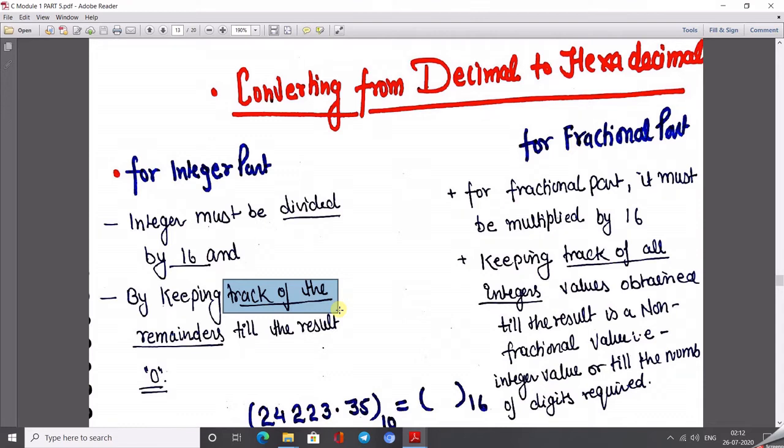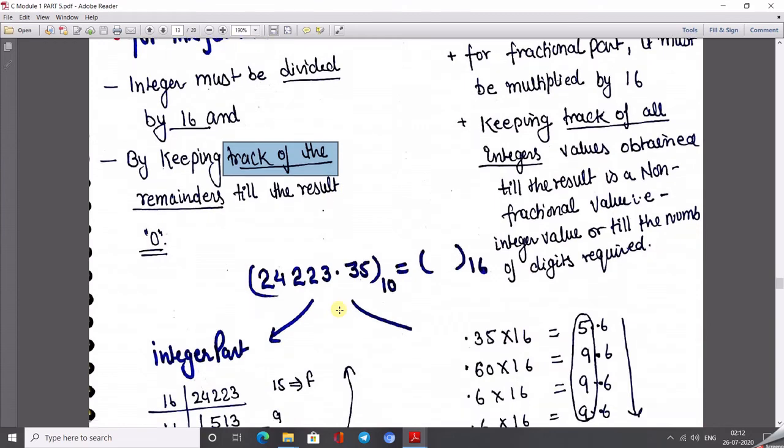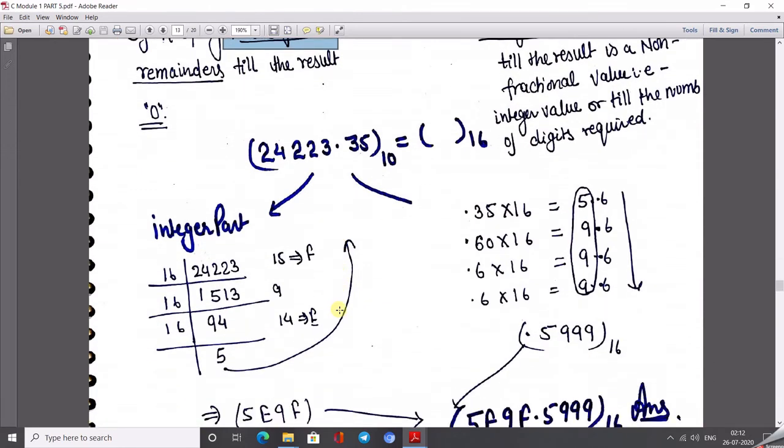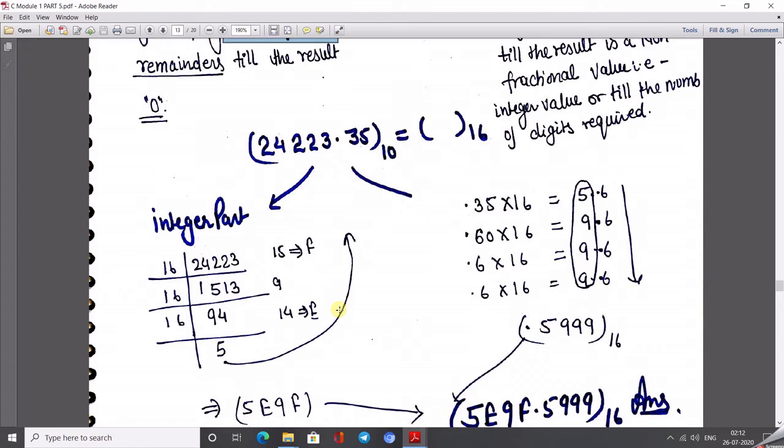Okay. And for the fractional part, what did we do? For the fractional part, we multiply that fractional value by 16 and keep track of the integer part, and again multiply the fractional part until we get an integer value or till 5 steps. Okay, so just take a general example like the decimal number 24223.38 that we need to convert into a hexadecimal number. So I need to convert this value into base 16, so just divide this value by 16. After dividing by 16, what do we get?